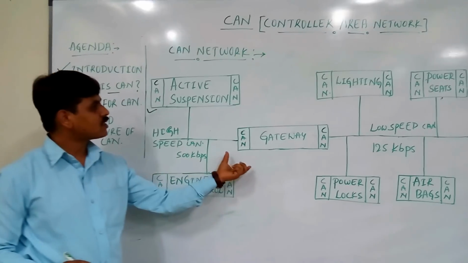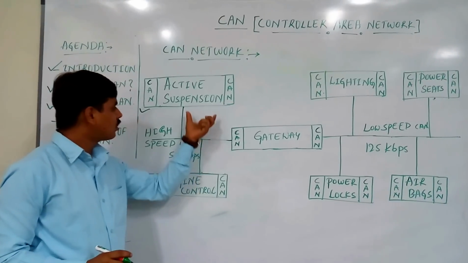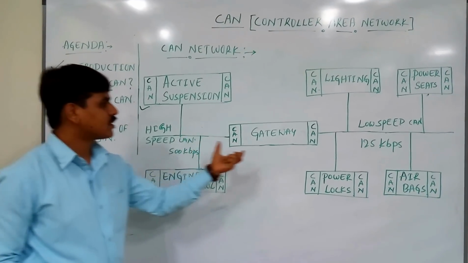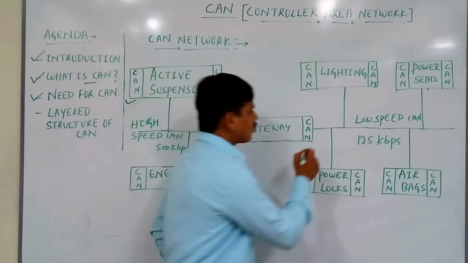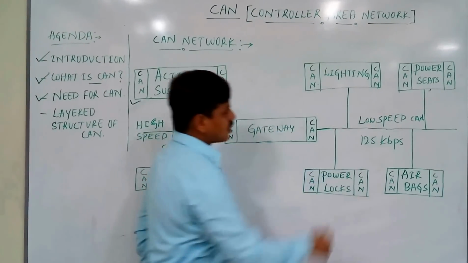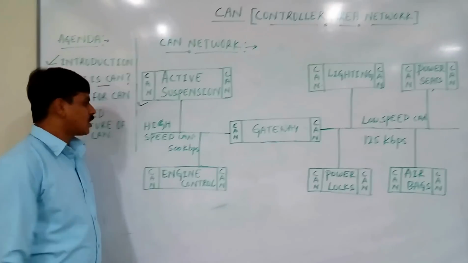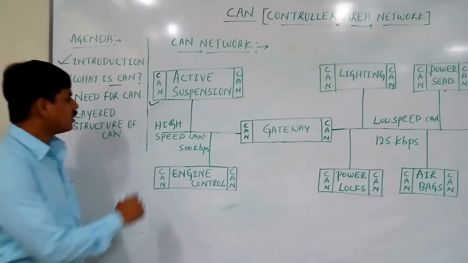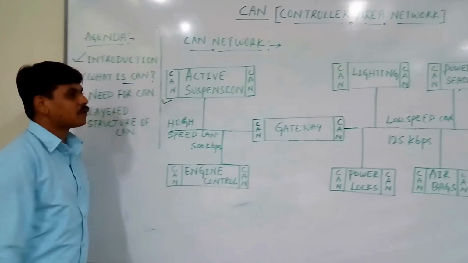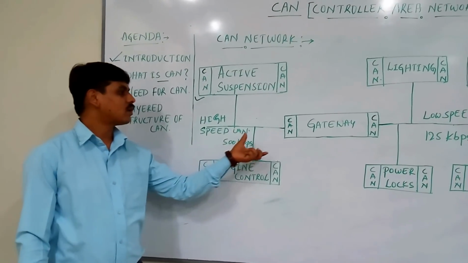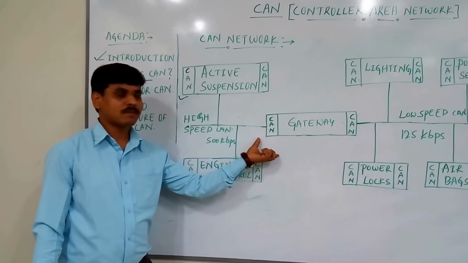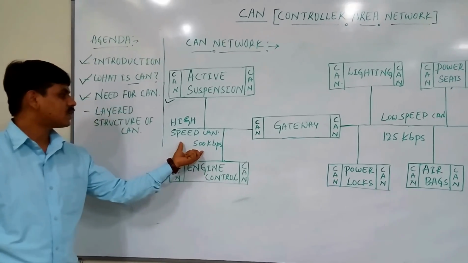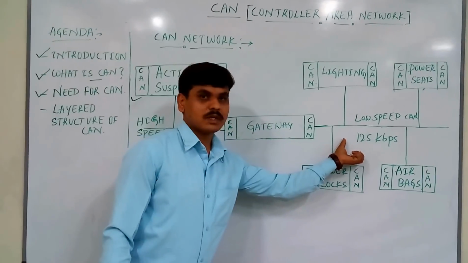So now you can see in the diagram, all the ECUs are connected via serial bus. That means all the control units are connected to a single bus. Here, I would like to mention one point. The CAN operates at a speed of 1 Mbps. Here I am considering high speed CAN and low speed CAN.